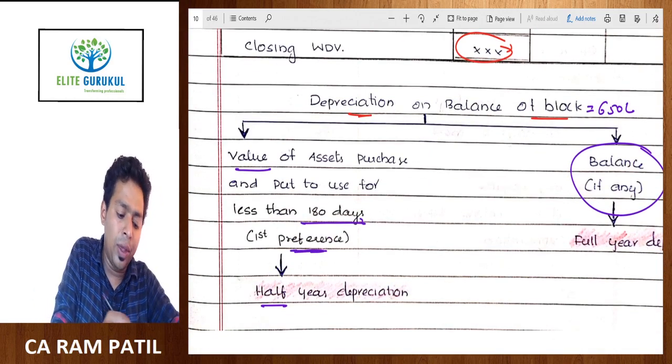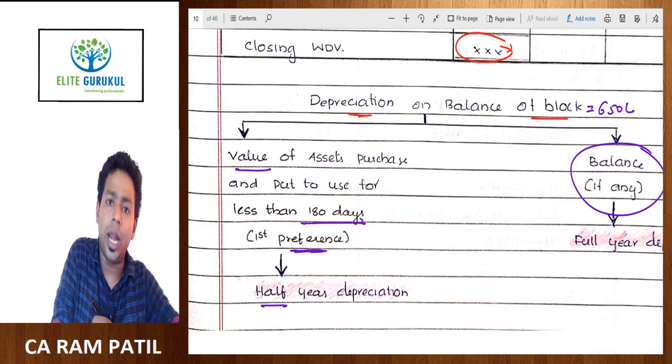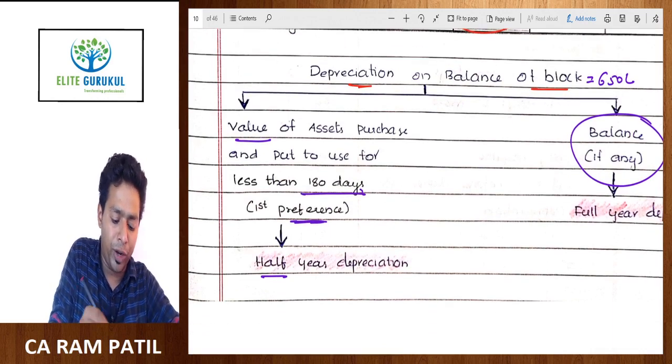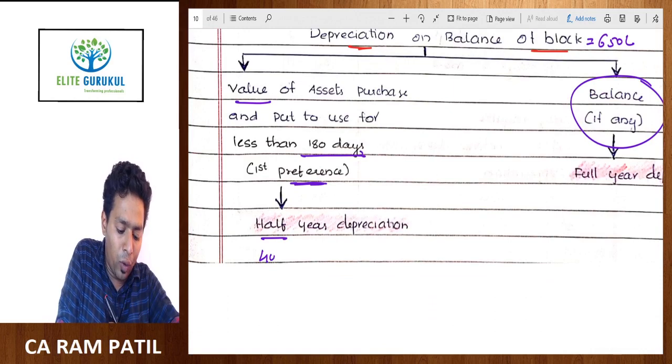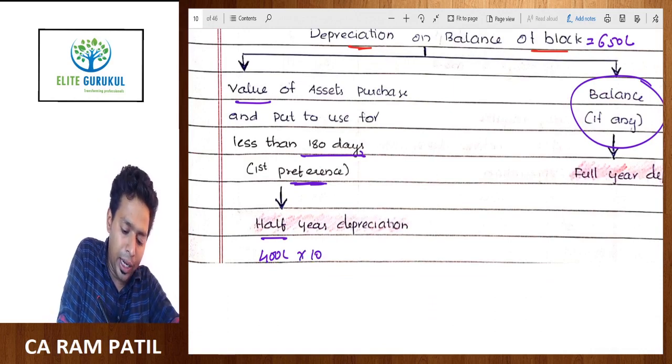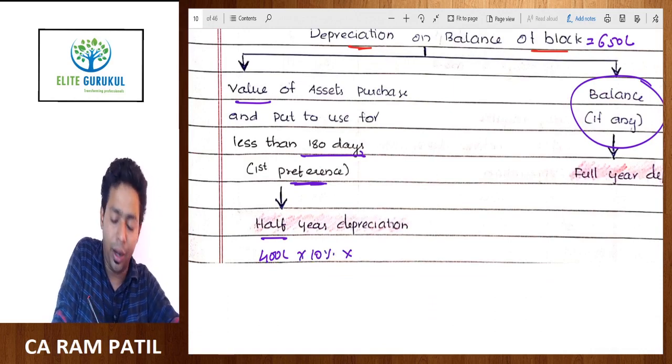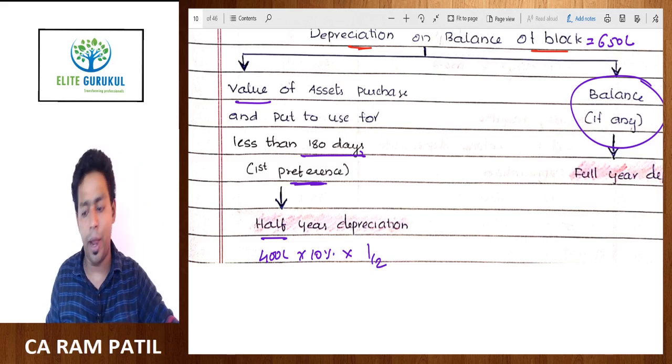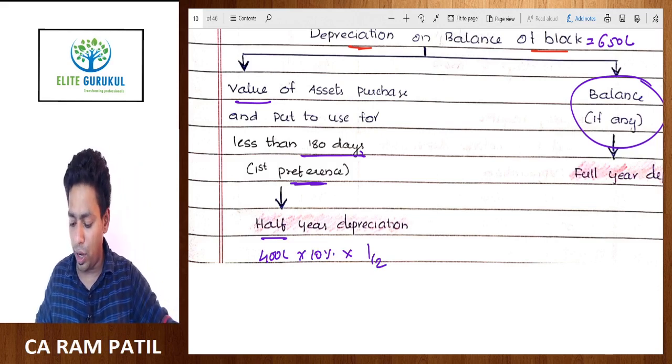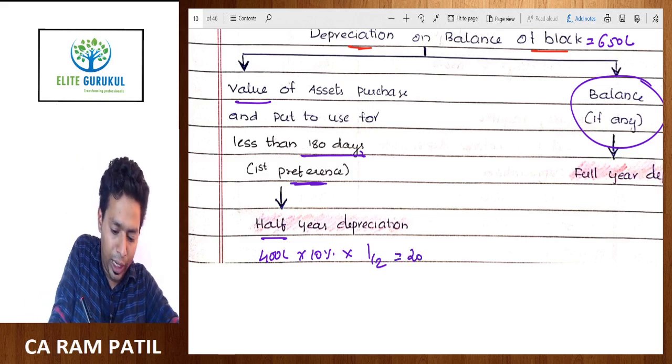Out of 650 lakh, the value of assets purchased and put to use for less than 180 days, give the first preference to it. So that value is 400 lakh multiplied by 10%, which is a per annum rate, and half year depreciation is 1 by 2. So you can compute that 400 into 10% divided by 2 is equal to 20 lakh.